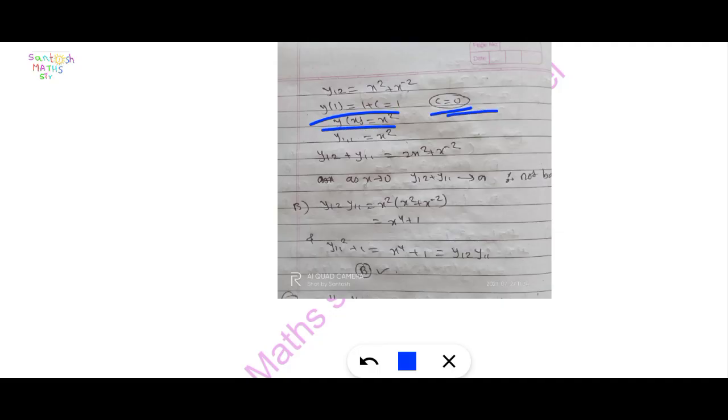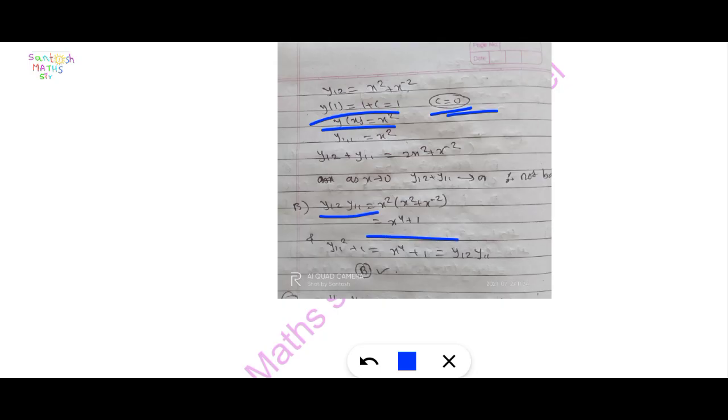Here y of x is equal to x square, and y(1/x) is equal to x square. y(x) plus y(1/x) is equal to 2x square plus 1 upon x square. As x tends to 0, y(x) plus y(1/x) tends to infinity. This is not bounded.